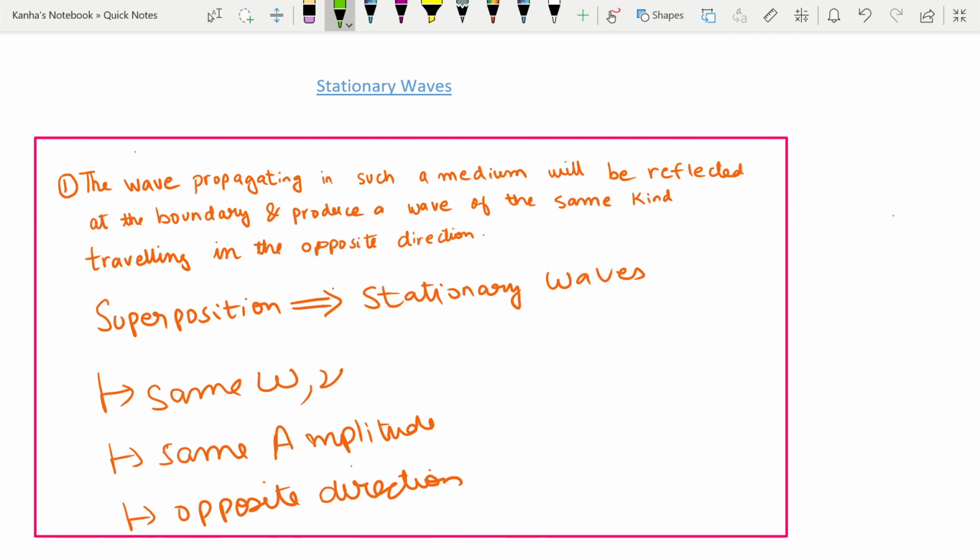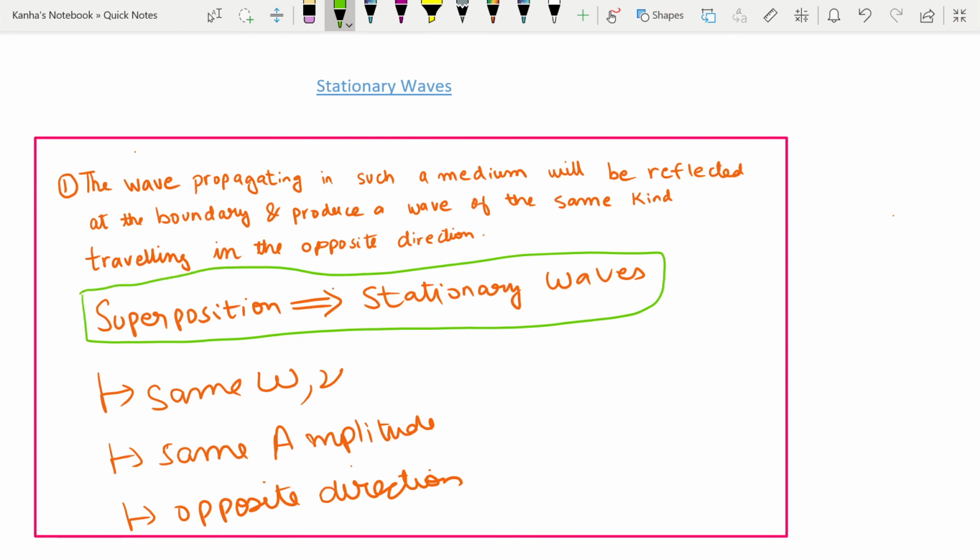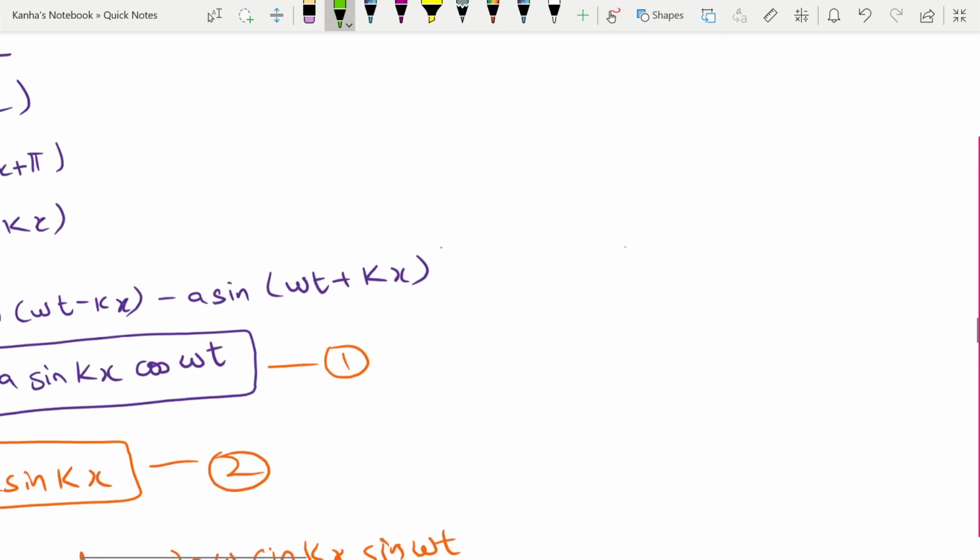The waves propagating in such mediums will be reflected at the boundary and produce a wave of the same kind traveling in the opposite direction. So whether it is a rigid end or a free end, you have reflected waves of the same kind traveling in the opposite direction. When these two waves superimpose, the incident and the reflected waves, you get something known as stationary waves. For stationary waves to happen, you should have the same frequency, the same amplitudes, and they should be opposite in direction. So let's consider the two cases quickly.